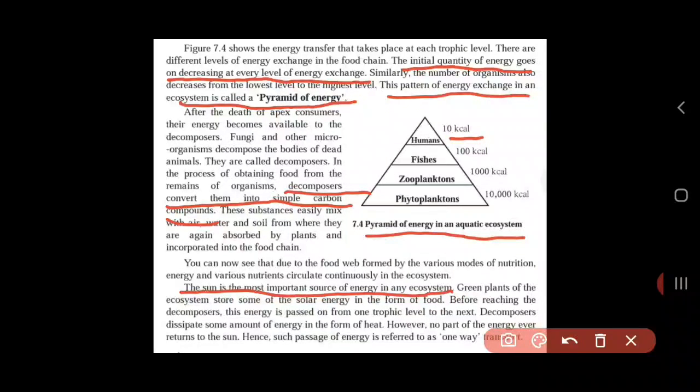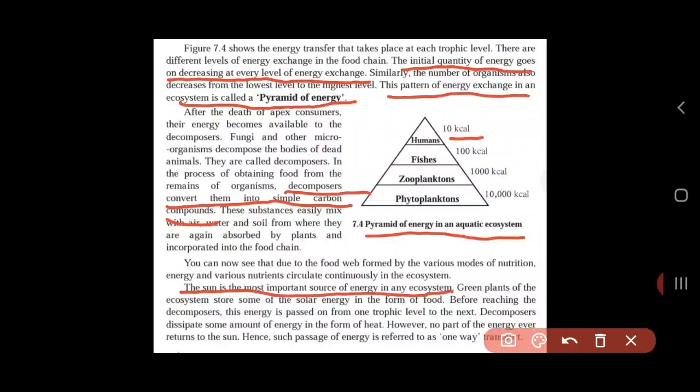Before reaching the decomposers, this energy is passed from one trophic level to the next. Okay, decomposers dissipate some amount of energy in the form of heat, and no part of the energy ever returns to the sun. Hence, such passage of energy is referred to as one-way transfer. A "give reason" question can come on this: why is the energy transfer one way?